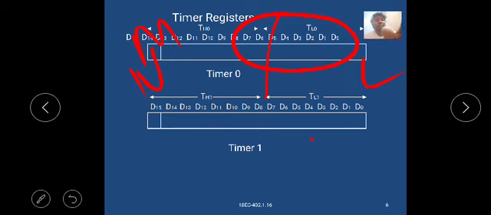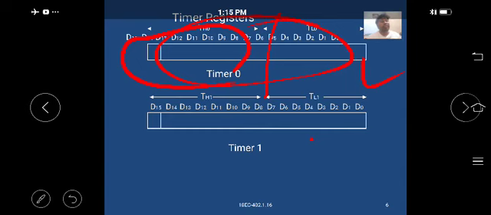The timer 0 upper bits, TH0, are D8 to D15: D8, D9, D10, D11, D12, D13, D14 and D15. This is the timer 0 information.